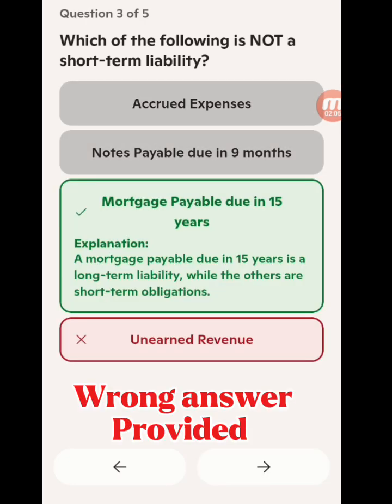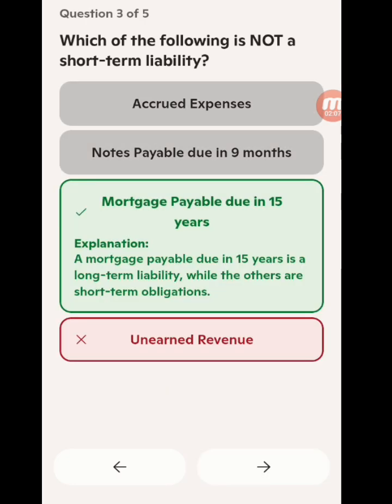I say mortgage payable due. I got the whole thing wrong, please. The one that is not a short-term liability is this one. I got it wrong, I didn't get that I was talking about not.